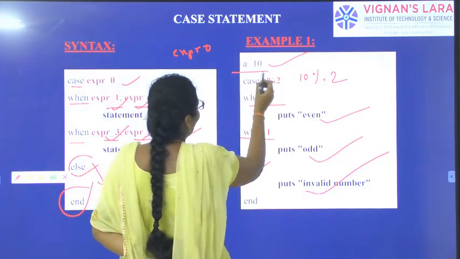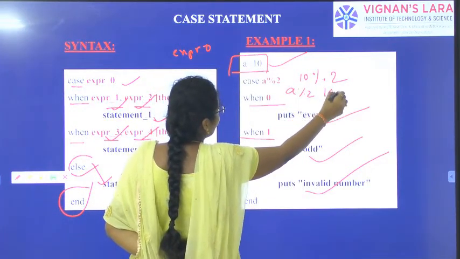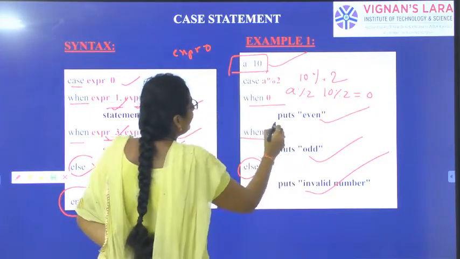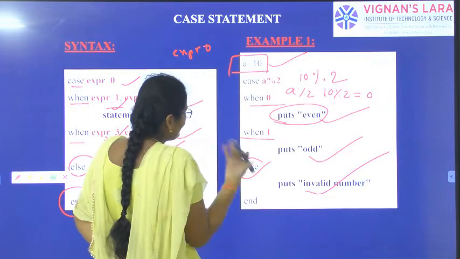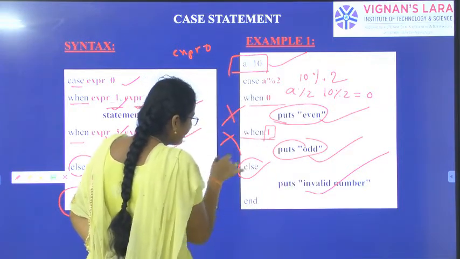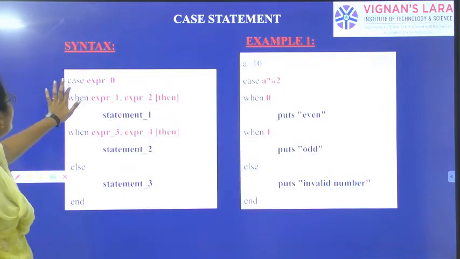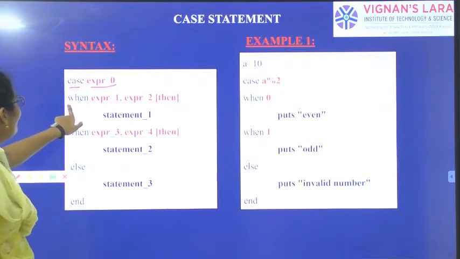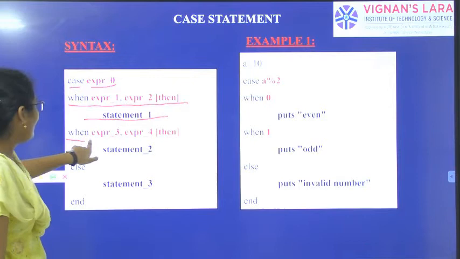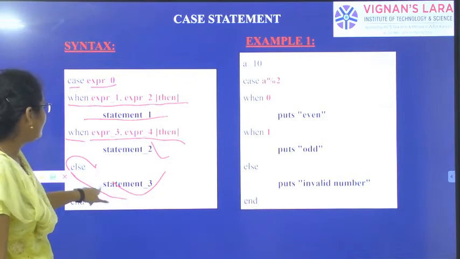So I have taken the value of A as 10. When A modulo 2, meaning 10 modulo 2, is 0, you should put it is an even number. If 10 modulo 2 is 1, you should put it is an odd number. If not these two, you should put it is an invalid number. Let us see the case expression. When that expression is satisfied, you should get statement 1. When some other expression is there, you should get statement 2. Otherwise, you should get statement 3.